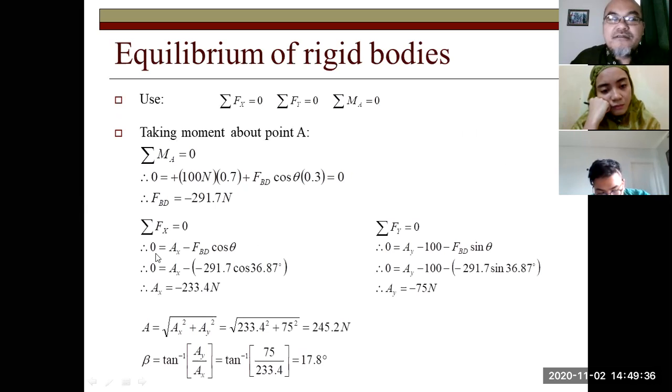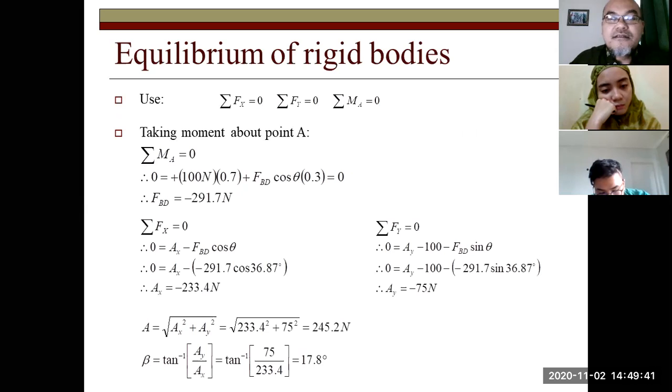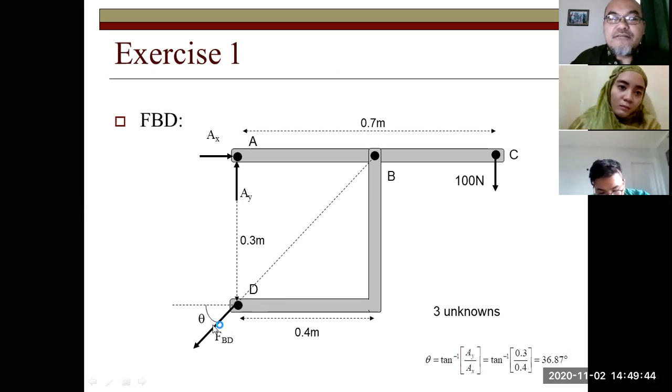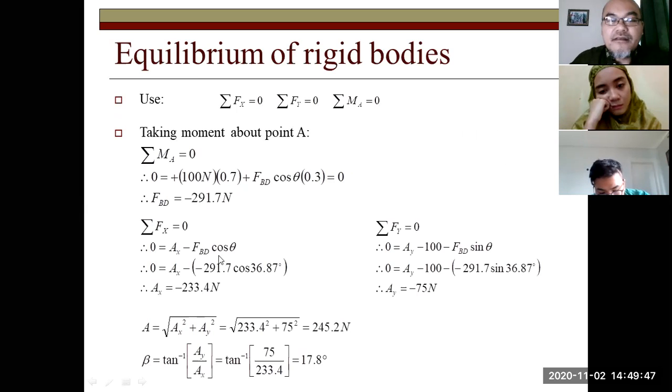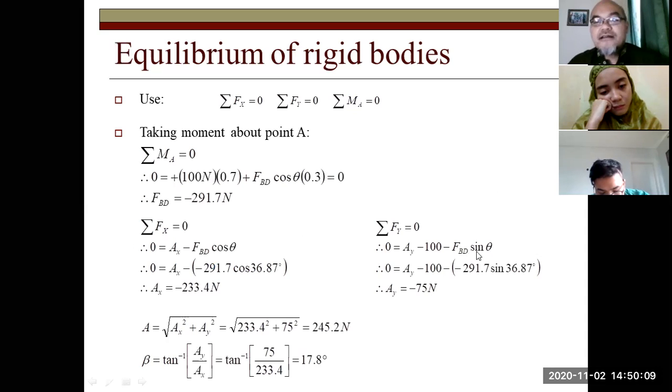Sigma Fx equals 0. So from here, 0 equals AX, negative FBD cosine theta. FBD is known, so from here we obtain AX equals negative 233.4 Newton. Sigma Fy equals 0. 0 equals AY, negative FBD sine theta, negative 100 Newton, 100 Newton also pointing downward. We obtain AY equals negative 75 Newton.